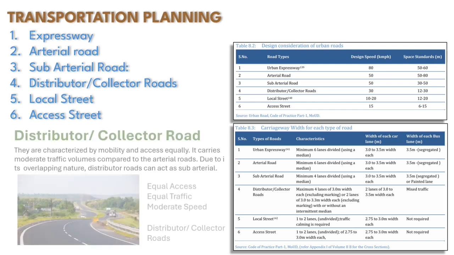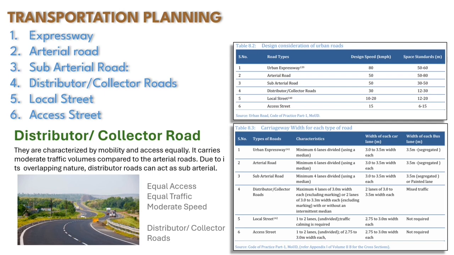Next are distributor or collector roads. These roads are generally 12 to 30 meter wide with a design speed of 30 km per hour. That means they have equal access and equal speed of the road. Distributor and collector roads can have a maximum of 4 lanes with at least 3 meter width each.